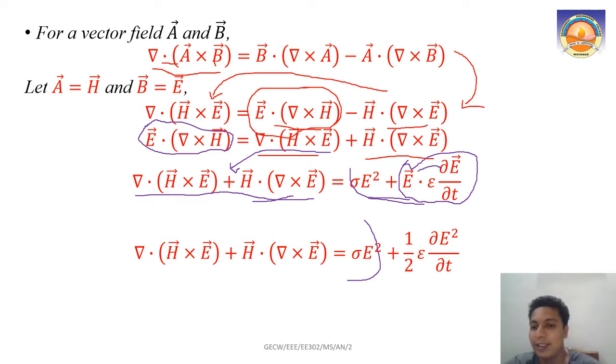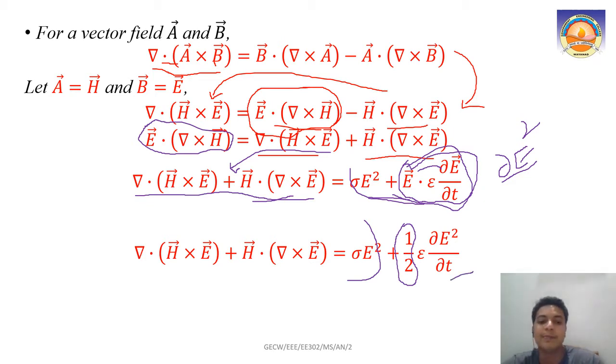If we take ∂E²/∂t, what will it be? ∂E²/∂t is 2E times ∂E/∂t, but here we have only E ∂E/∂t. In order to compensate for that, we have this half portion here. You can try and see it. So it is half times ε ∂E²/∂t. This is the equation we have.